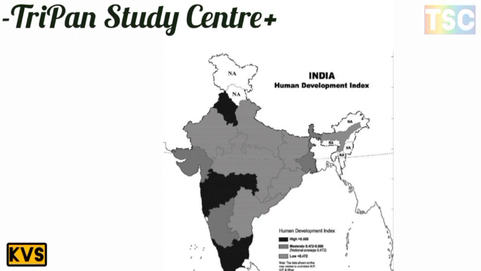On your screen, the high level is shown in Kerala, Maharashtra and Punjab. Others, such as West Bengal and Gujarat and some parts of the country, show a moderate level. And the other parts, almost all over the country, are at a lower level. This is the human development index shown on a map.